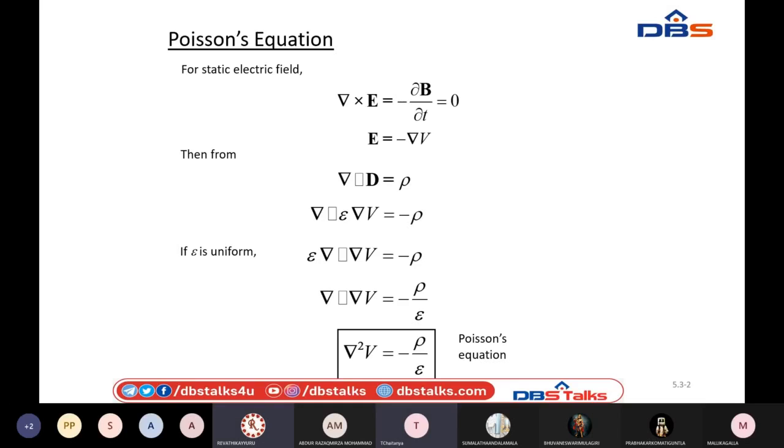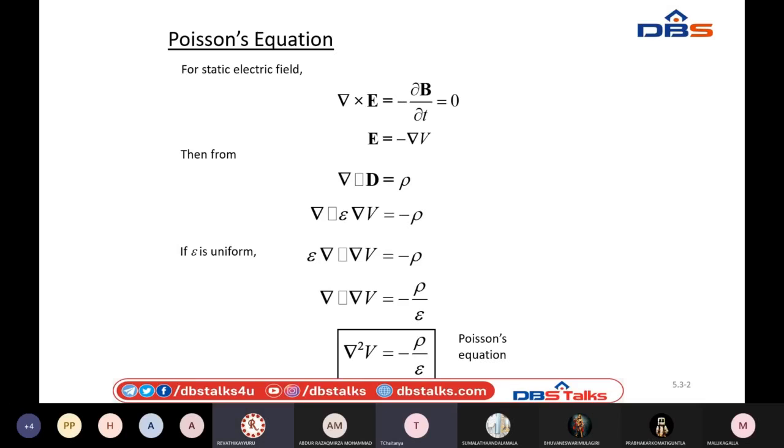Generally delta cross E bar equals minus dou B bar by dou T is Maxwell's equation for the time varying field, and E equals minus delta V is the relation between E and V. Already we know that del dot D equals rho, from Gauss law. I can substitute these values: del dot epsilon delta V equals minus rho. Epsilon is a constant, so take it out of the equation.